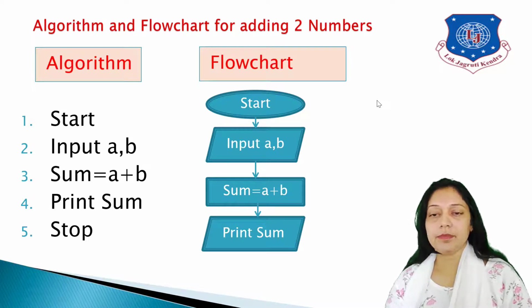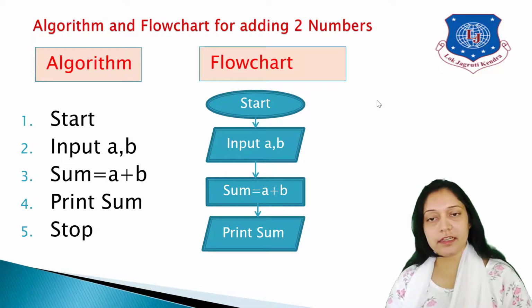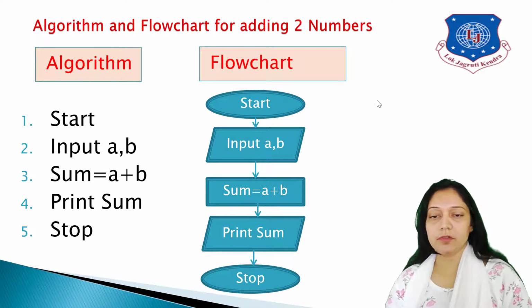Then display the result. Again use a parallelogram symbol, and inside that I'll use the word print because I want to display it onto the screen. So print sum. The value of sum will be displayed onto the screen. Now I want to end my flowchart, so I'll use the stop symbol. So this is the flowchart and algorithm for addition of two numbers, a very simple example to understand algorithm and flowchart.